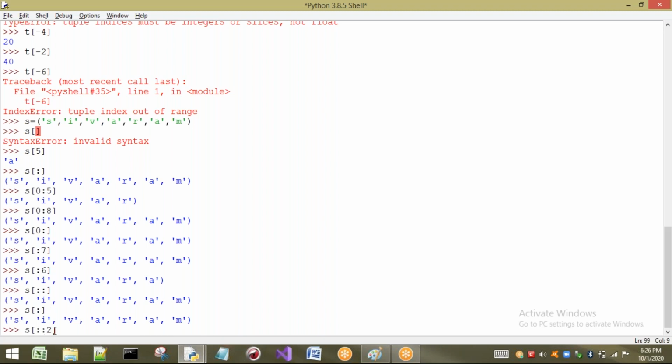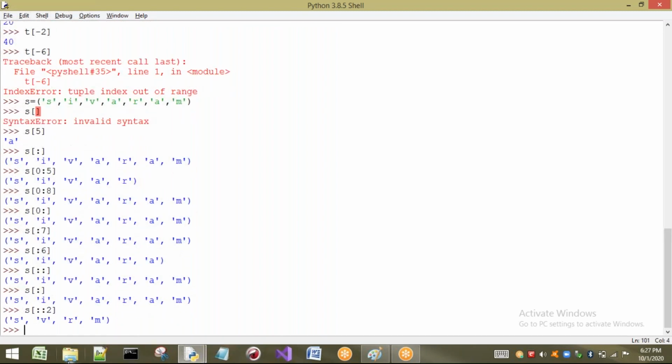But now I am going to take step as 2. So the first one will be considered, next the second is not going to be considered. Step 2 means if I come from here to here, it is step 1, and if I go from here to here, step 2. That means first it will print S, next V. From here, step 1 means A, step 2 means R. Next, from here, step 1 means this one, step 2 means this one. So you can see the answer, SVRM is going to be printed. So this is about step.